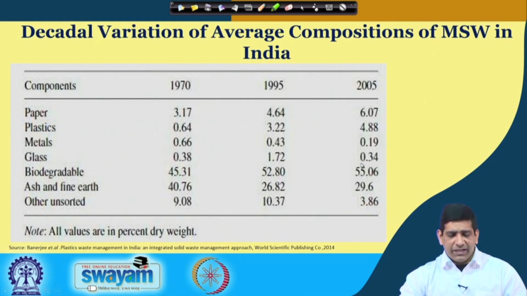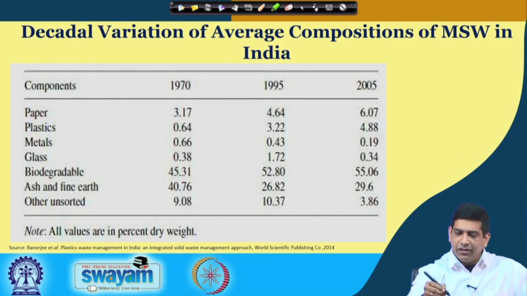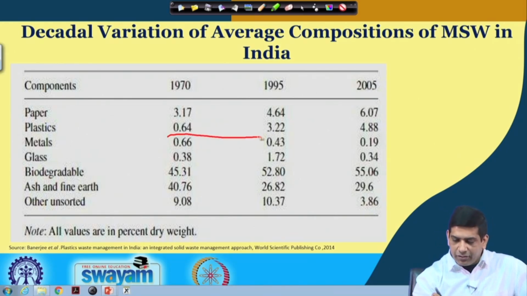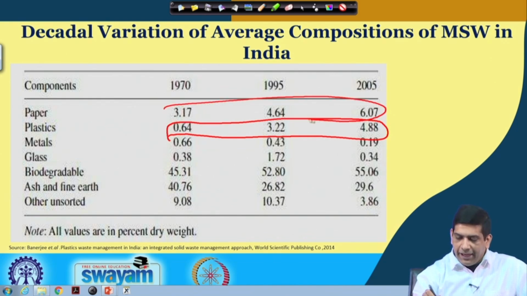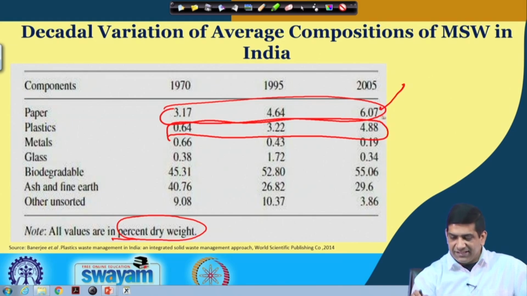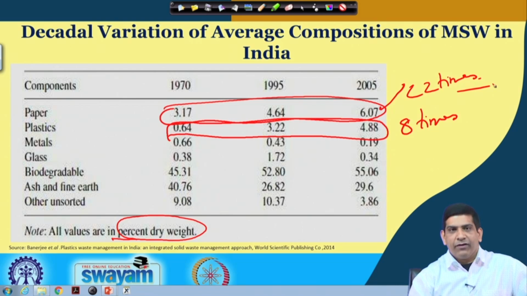If you look from an Indian perspective at how plastic waste has changed compared to other waste streams, this is a very interesting table. If you compare plastic with paper, all values are in percentage dry weight. Paper has gone from 3.17% to 6.07%, which is less than double. Plastic has gone from 0.64% to nearly 5%, 4.88%. So plastic is 8 times and paper is less than 2 times, so 1.5 to 2 times.